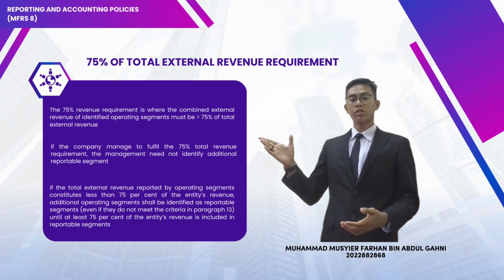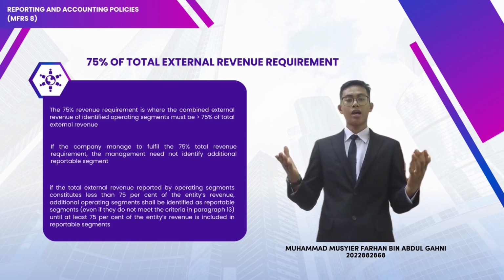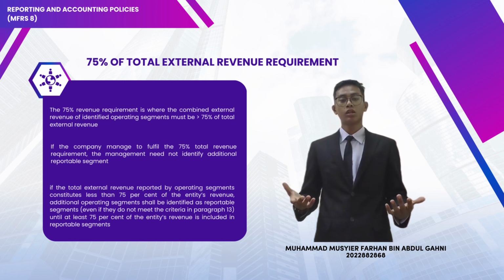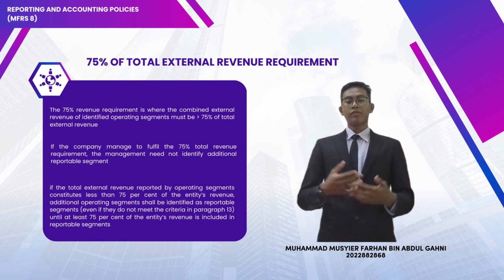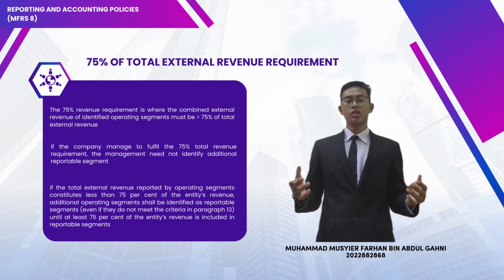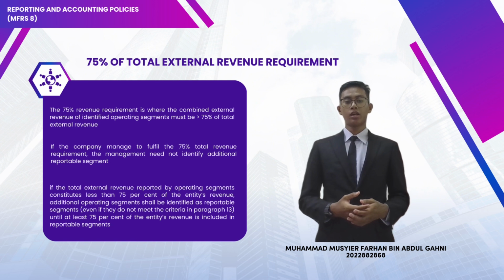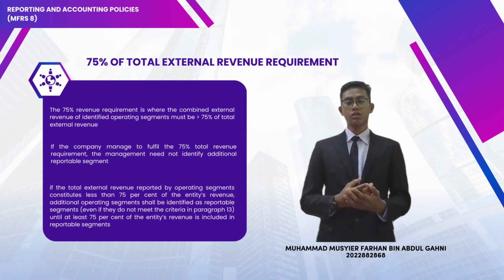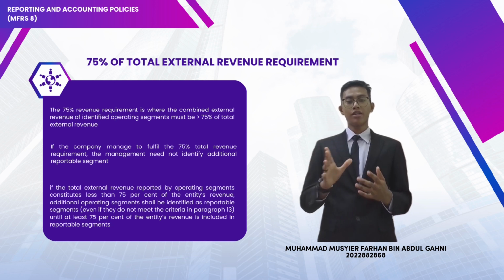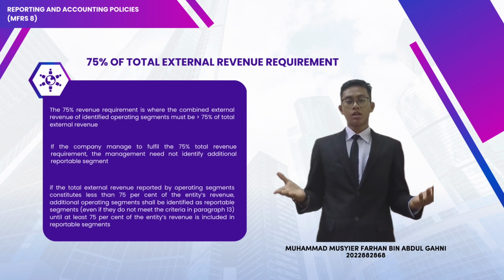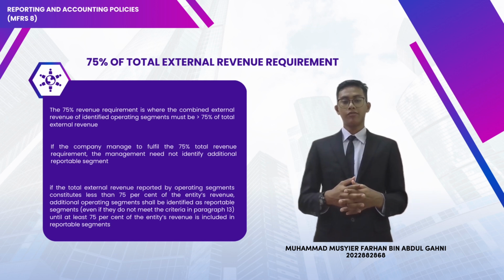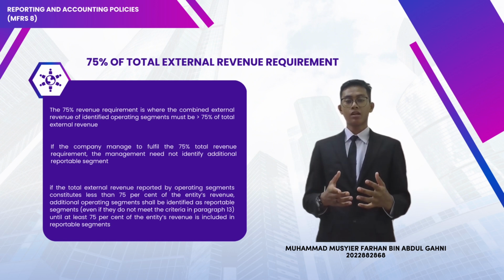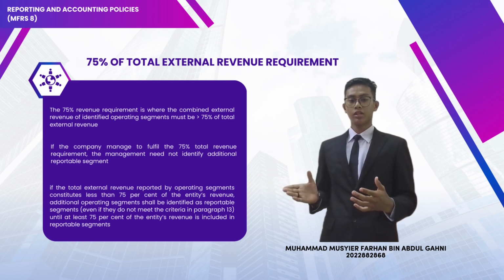The 75% revenue requirement is where the combined external revenue of identified operating segments must be greater than 75% of total external revenue. If the company managed to fulfill the 75% of total revenue requirement, the management need not identify additional reportable segments. If the total external revenue reported by the operating segments constitutes less than 75% of the entity's revenue, additional operating segments shall be identified as reportable segments even if they do not meet the criteria in paragraph 30, until at least 75% of the entity's revenue is included in reportable segments.